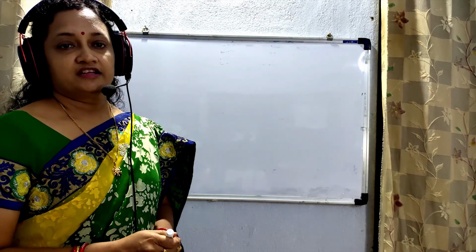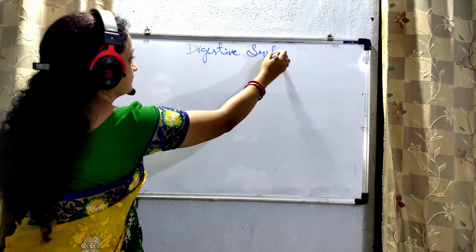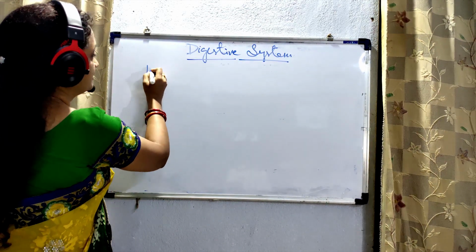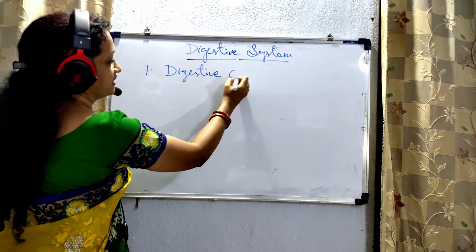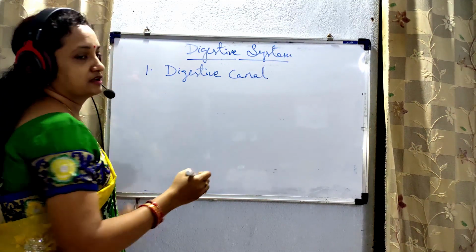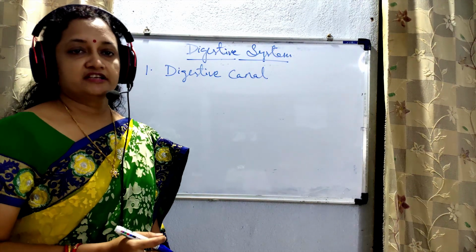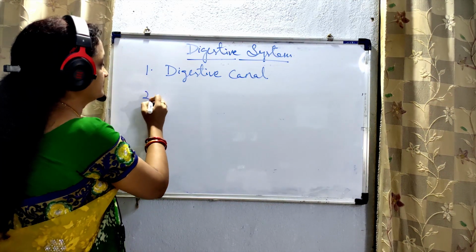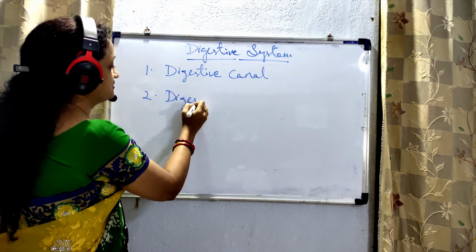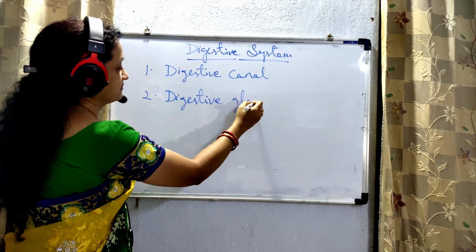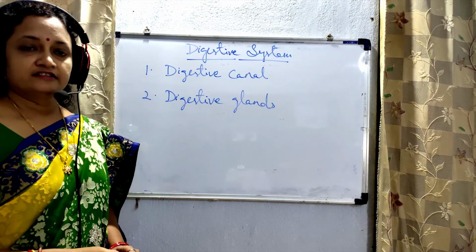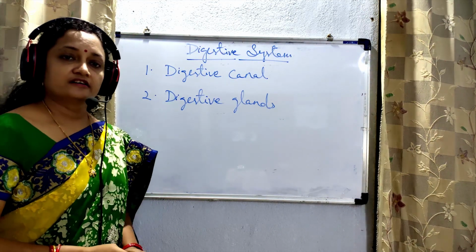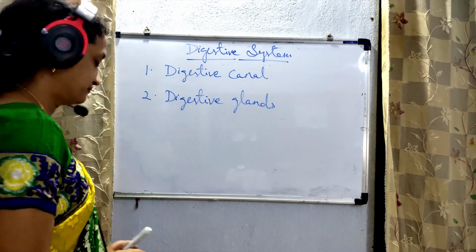Digestive system can be classified as number 1, digestive canal. It is also called as alimentary canal. Second, digestive glands. So, what are the parts of the digestive canal? That is also known as alimentary canal or known as digestive tract.